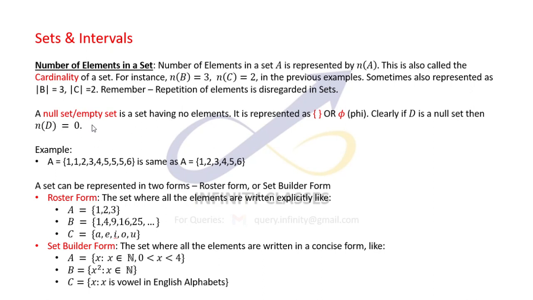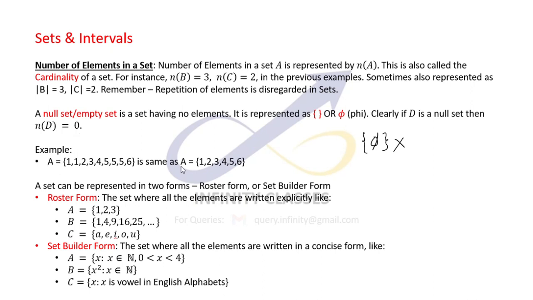A null set is a set that has no element. It is represented by curly brackets with nothing inside it, or as the Greek letter phi. Some people make a mistake and write the null set like this. This is a wrong representation of the null set. Null set has to be in curly brackets without anything inside it, or it can be represented as phi. Clearly, if D is a null set, then the number of elements in D has to be equal to 0.